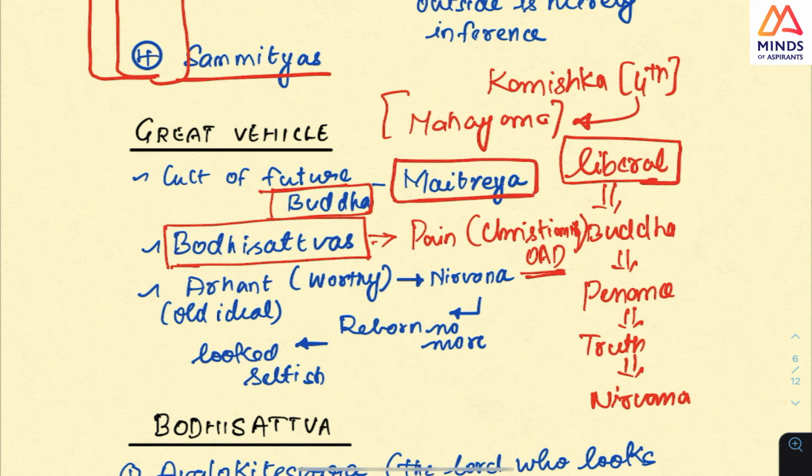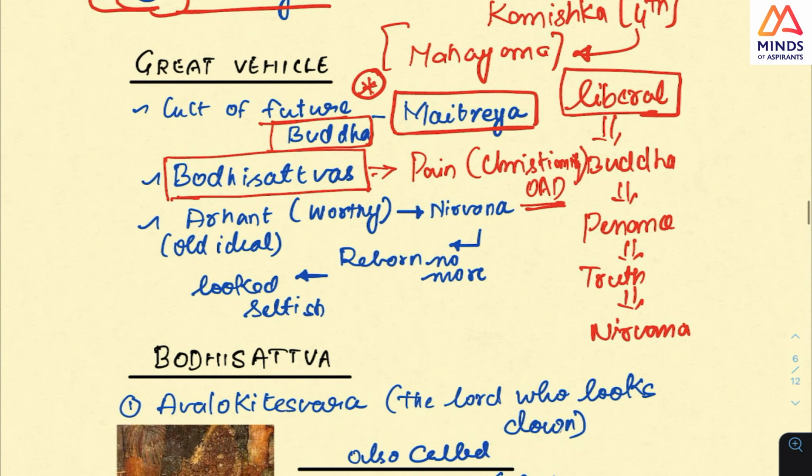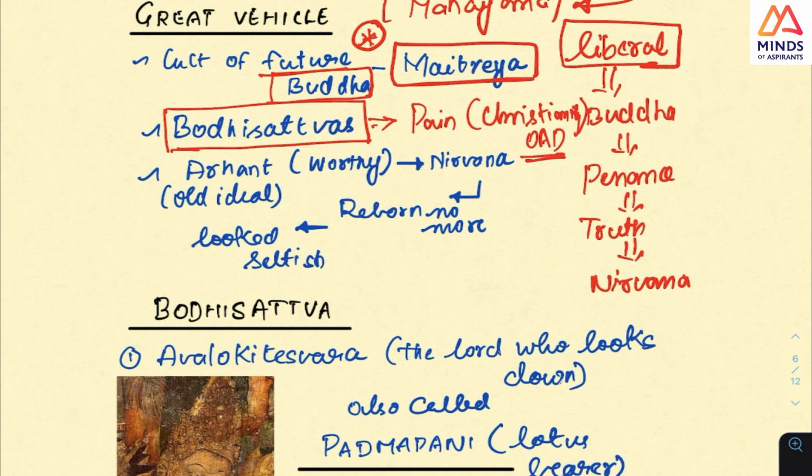This was a UPSC question. You should note it down. This was the UPSC question, which was about the future Buddha. And the Bodhisattvas are very important. I'm going to list down the important Bodhisattvas. And in this, the important word is Arhat. This is the older version. That is Arhat, or the worthy one. The worthy one attains nirvana and is not born again.